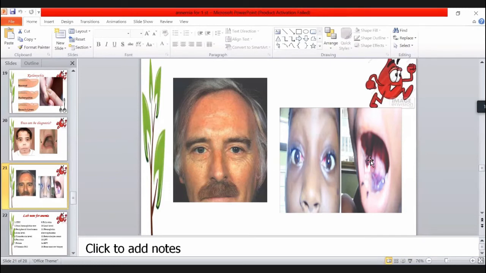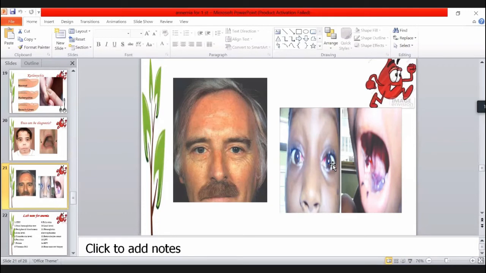Anemia is associated with thrombocytopenia when the platelet count is decreased. And these subconjunctival hemorrhages commonly indicate that the thrombocyte or platelet count is decreased. So if anemia is associated with thrombocytopenia, you can consider that the bone marrow is not working.